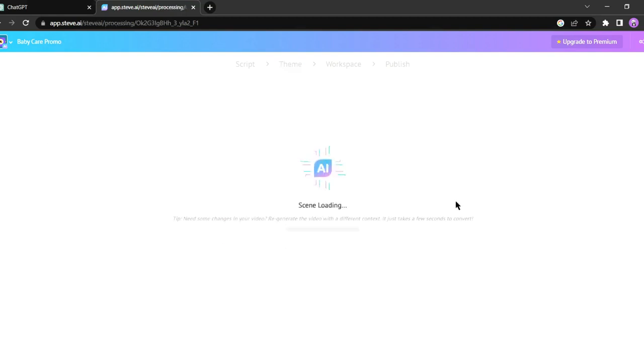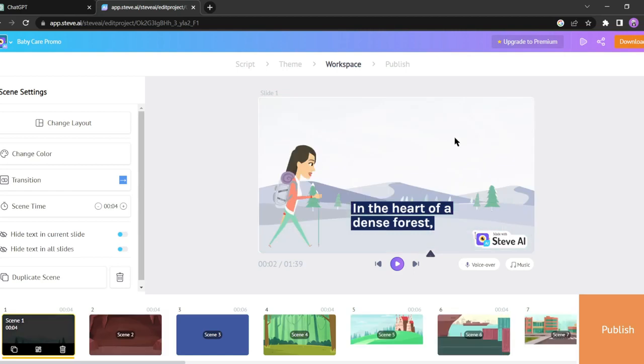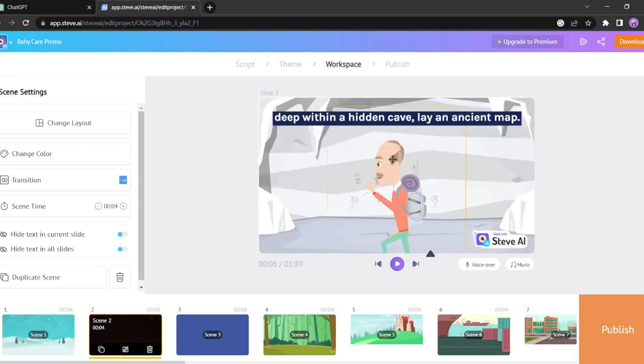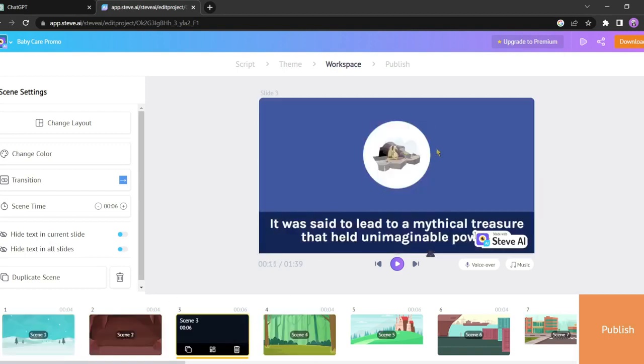Now you have to select a template. Now AI will generate visuals and storyboard for us. It will take some time. Let's fast forward this part. Fantastic! Steve AI has generated scenes for our script. Now it's essential to review each scene carefully and make any necessary changes. Let's go through this together.